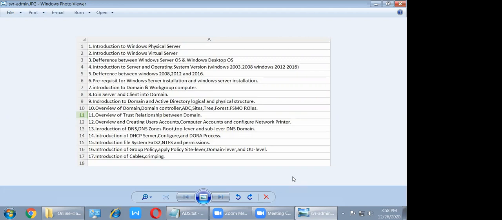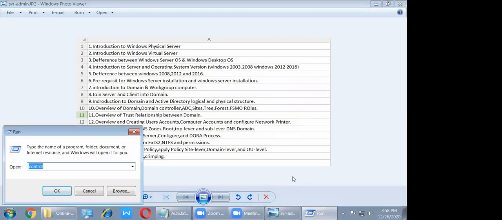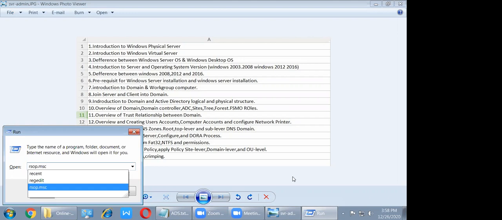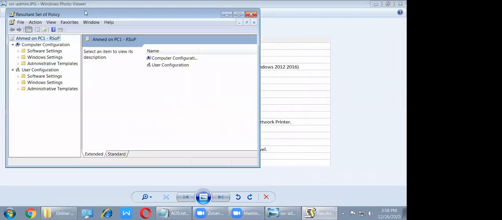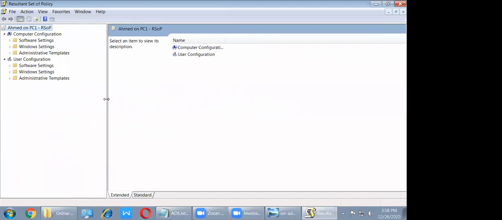So that is the reason I need to use RSOP, resultant set of policy dot MSC. MSC stands for Microsoft Console. Okay. Resultant set of policy. So when I type, previously you saw only 2 options. Now 3 options, right?